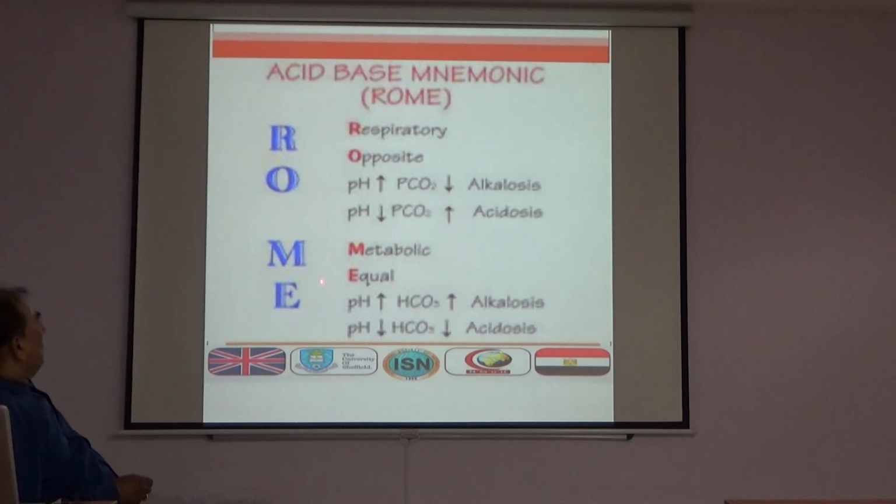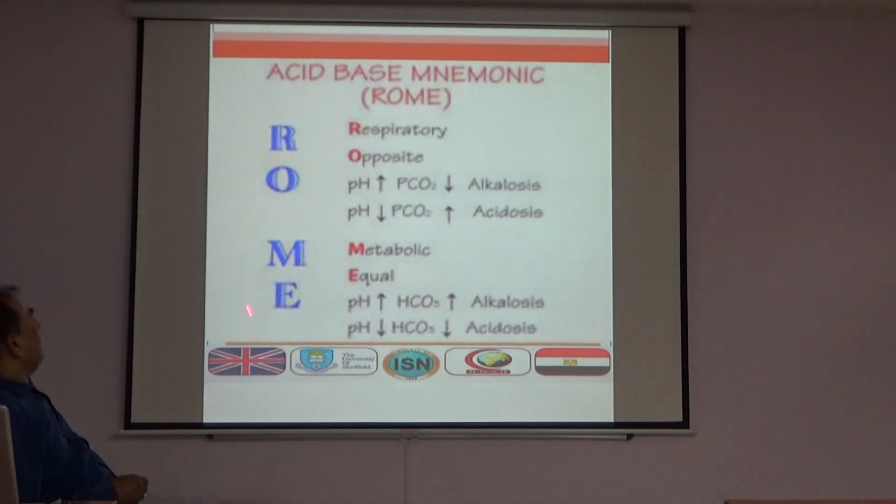And metabolic equal. The relation of pH and bicarbonate level is, if pH increases, bicarbonate increases. If pH decreases, bicarbonate ion decreases. So pH increases is called alkalosis and bicarbonate ion increases. pH decreases is acidosis and bicarbonate ion decreases.